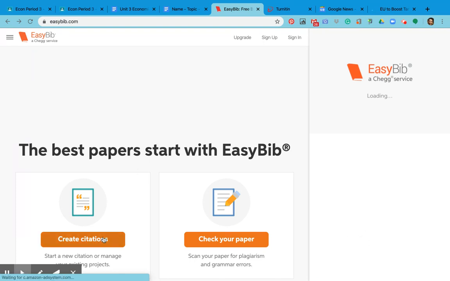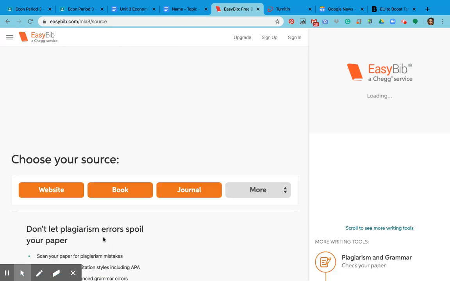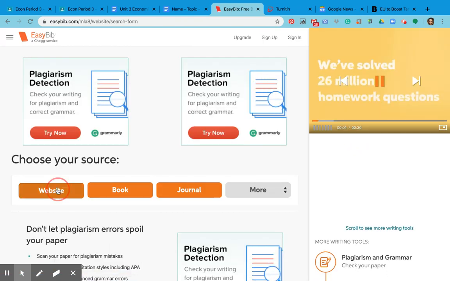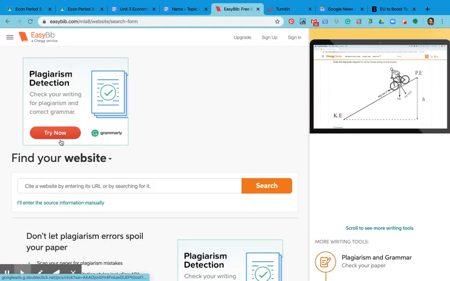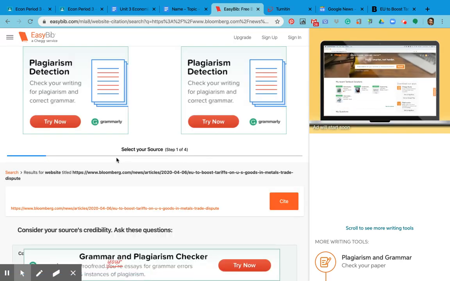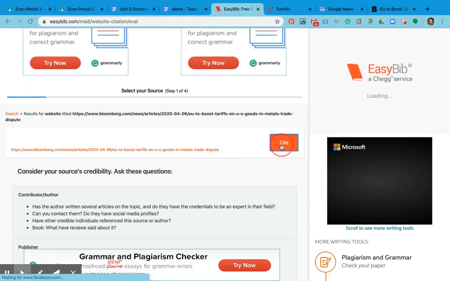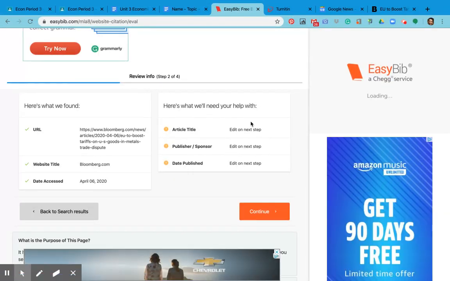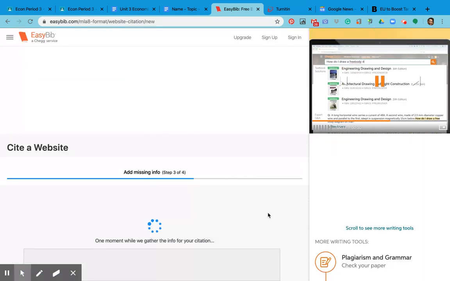And the reason I want to do this is because I want to create a proper MLA citation. So here I want to click on where it says create citation. I'm choosing a website because that's where I got my news source from. And I just want to paste my news source right there and hit search. It will then search the internet to make sure that it finds the same source. That looks like it's the same. I hit cite. This is what they were able to find. This is what I might have to help them find. And I just hit continue.